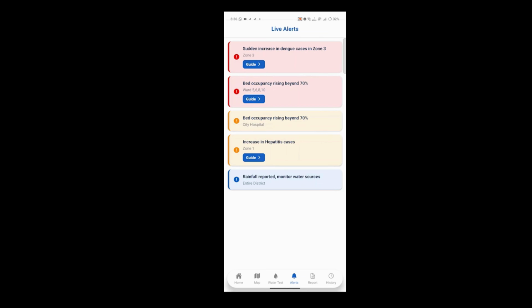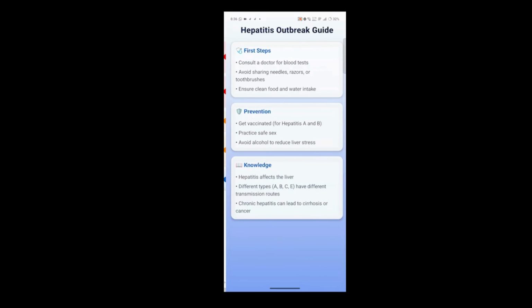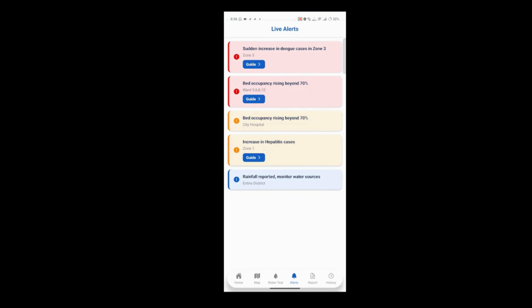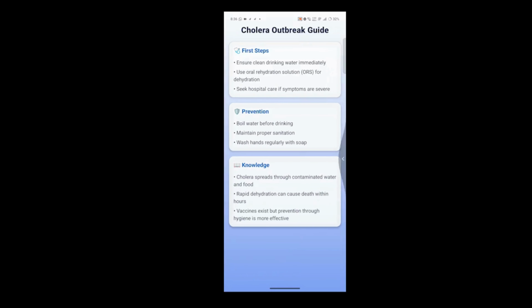Let me just click on one, like increased hepatitis cases. Here we have three types of guides, like first steps towards prevention, preventive practices and knowledge practices. Each guide comes with each alert.